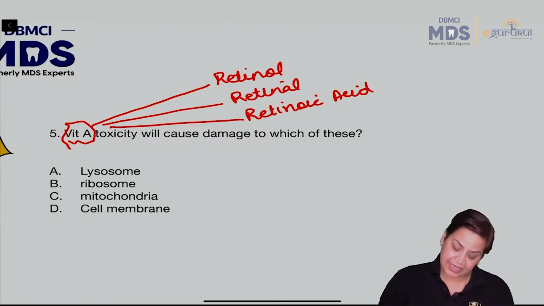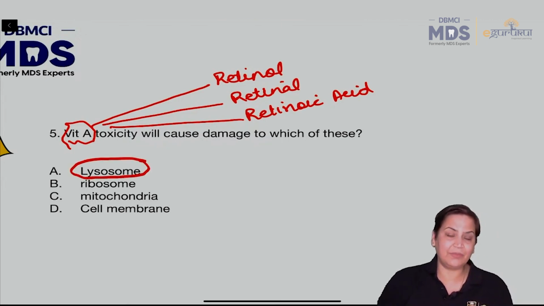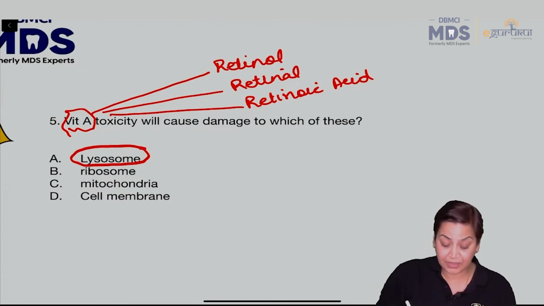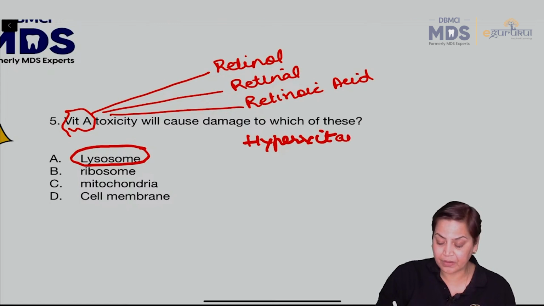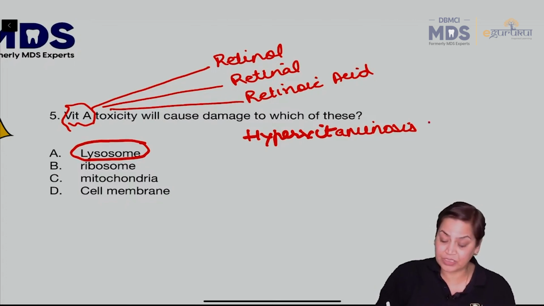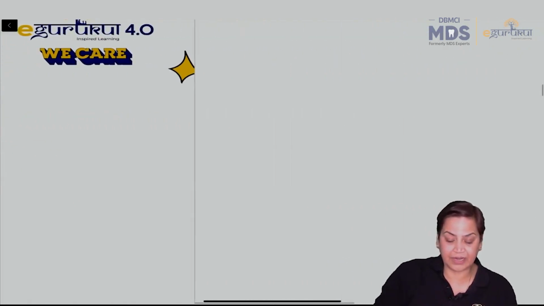5A. Yes, very good. And always remember one thing, vitamin A is a fat soluble vitamin, and if we increase the RDA of vitamin A, it leads to hypervitaminosis. And always remember, when hypervitaminosis of vitamin A is there, lysosomes are the ones which are affected.